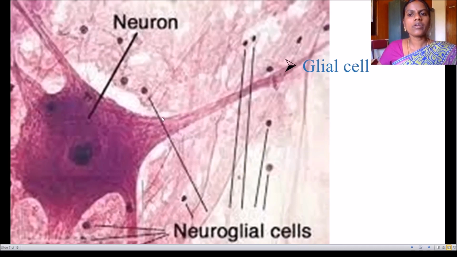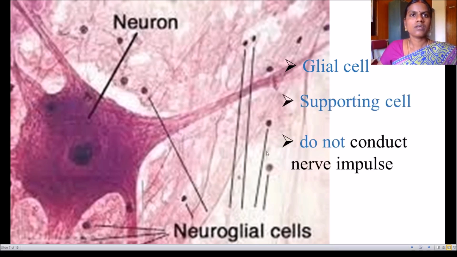This is called neuroglial cells. Neuroglial cells are otherwise called glial cells, as I told earlier. You may see many neurons scattered here in the nerve. These glial cells support the nervous system. You can see here, these are the glial cells. They support the nervous system. These glial cells do not conduct nerve impulses.